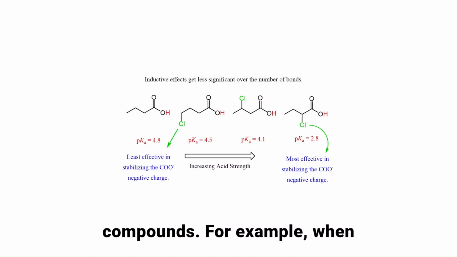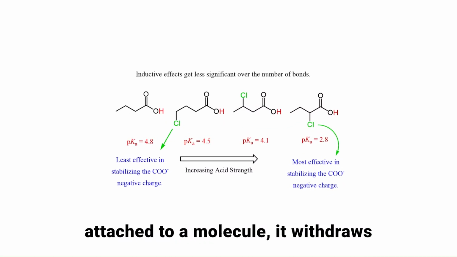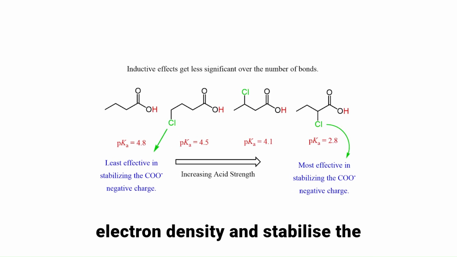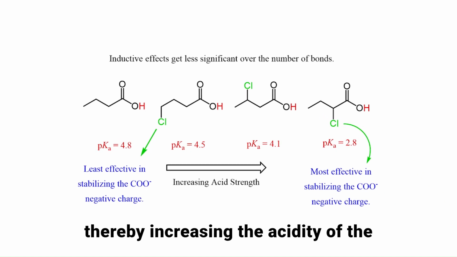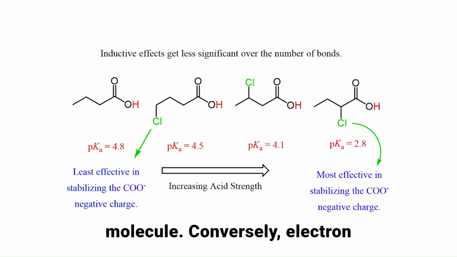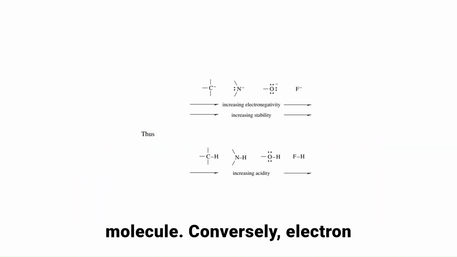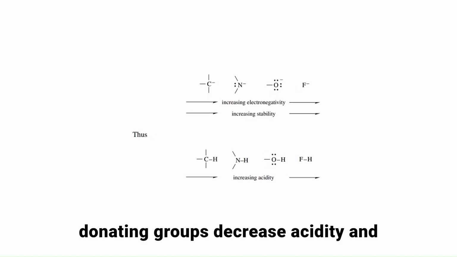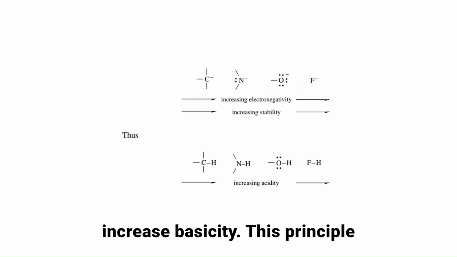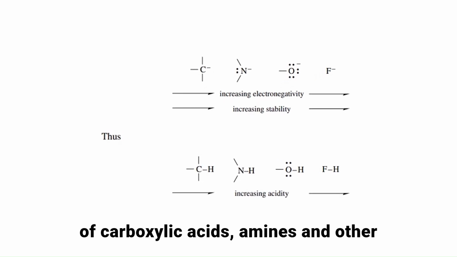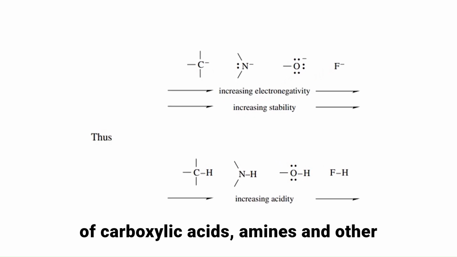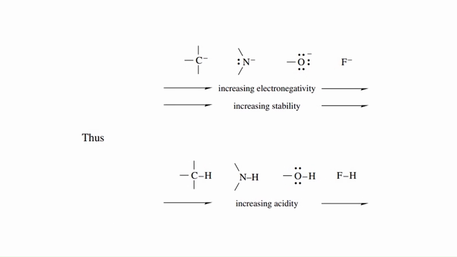For example, when an electronegative atom or group is attached to a molecule, it withdraws electron density and stabilizes the negative charge on a conjugate base, thereby increasing the acidity of the molecule. Conversely, electron-donating groups decrease acidity and increase basicity. This principle is crucial in understanding the behavior of carboxylic acids, amines, and other functional groups in organic chemistry.